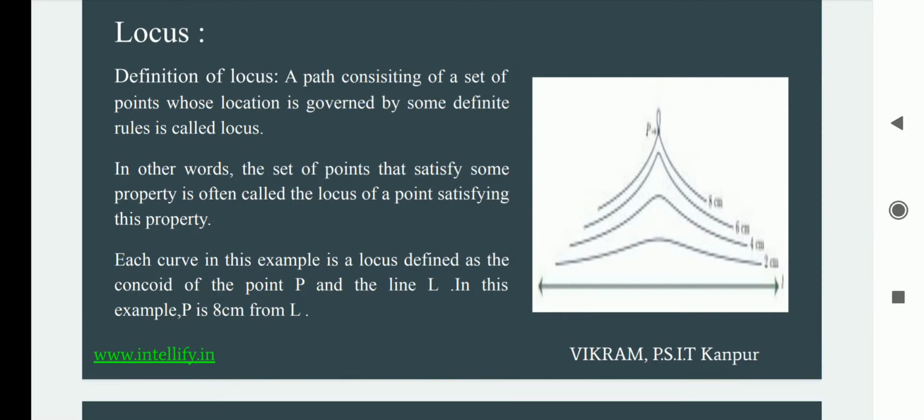So you can see the different curves that are being drawn on the right hand side. Each curve is an example of a locus defined as a conchoid of a point P and the line L. In this example, P is 8 cm from L.